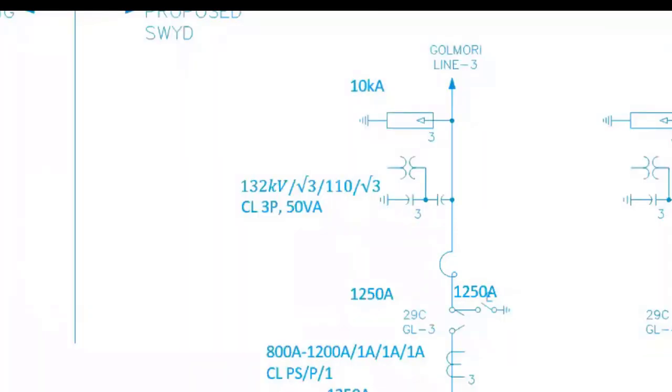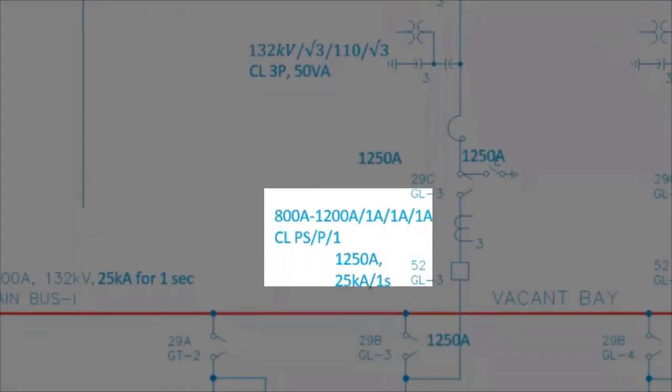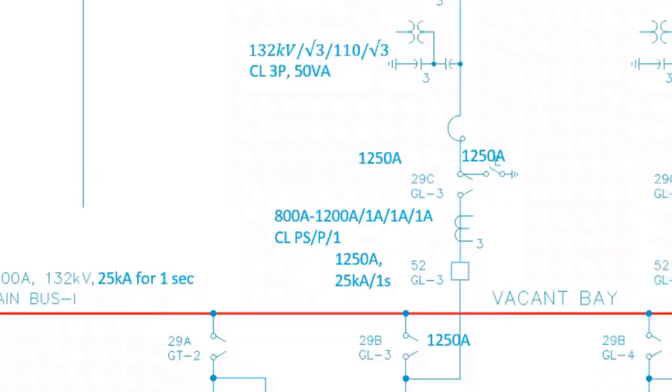And the third element is the wave trap. The wave trap is used in power line carrier communication. Then we have an isolator. Every circuit breaker should be preceded with an isolator to provide backup isolation. After that, you have a CT to measure the current as well as to provide protection. Here you can see the primary has 2 different current ratings and on the secondary there are 3 cores. It is a multi-core current transformer.